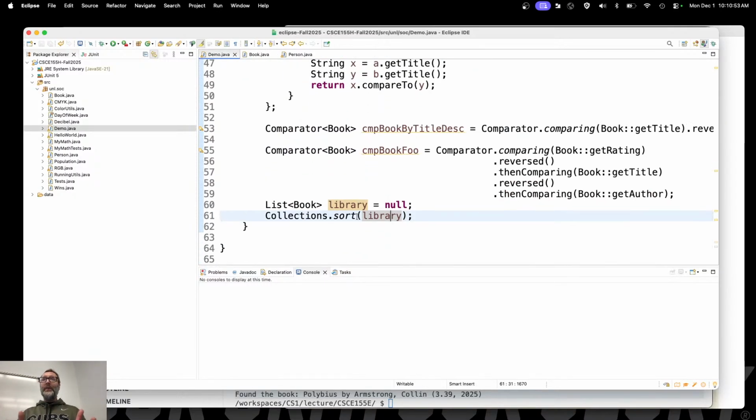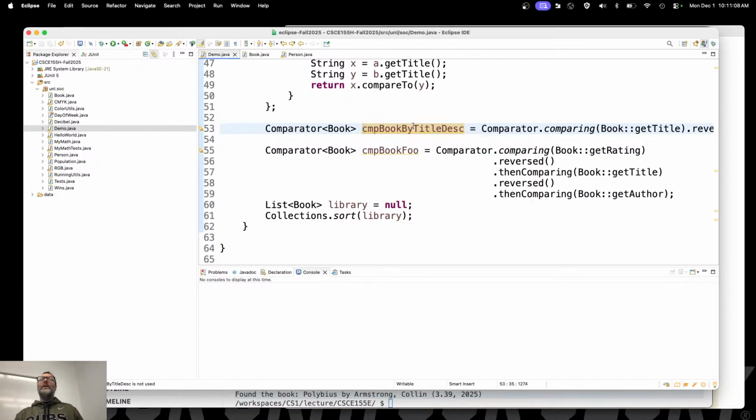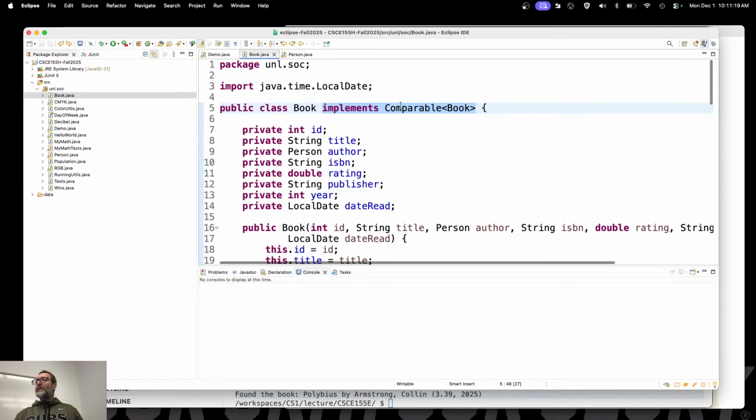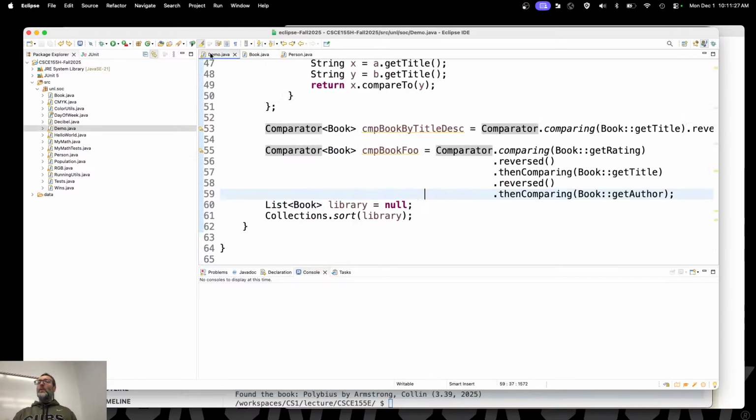It'll use the ISBN though as its key to sort it. Ultimately, though, the ISBN is not very useful data for a book. It's good for storing books or whatever, but ultimately, we're interested in the title or the author or the rating or something like that. And so ultimately, what we have to do is create these comparators anyway. This Comparable interface is only good for one thing, and that's it. Once you've defined that one thing, there's no redefining it.